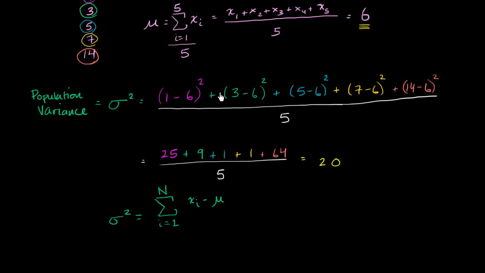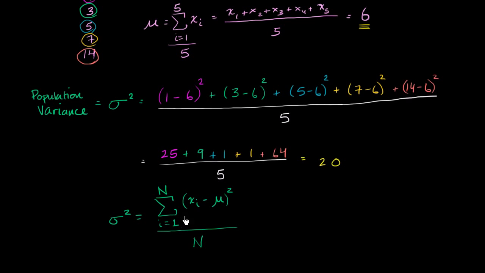We're going to subtract this thing. We're going to square it. So the way I've written it right now, this would just be the numerator. I've just taken the sum of each of these things, the sum of the difference between each data point and the population mean, and squared it. If I really want to get the way I figured out this variance right over here, I have to divide the whole thing by the number of data points we have.